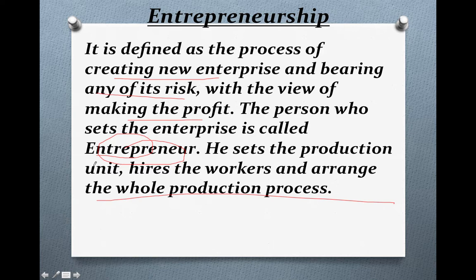So entrepreneurship is defined as the process of creating a new enterprise. A new enterprise is set up, all the risk is borne, and with the sole purpose of making the profit. And the person who sets up the enterprise is known as an entrepreneur, and he sets up the production, manages the entire thing, hires the workers, and arranges the whole production process. So that is known as entrepreneurship.